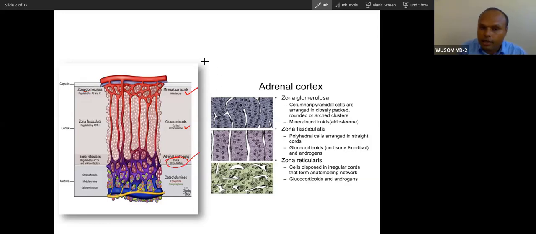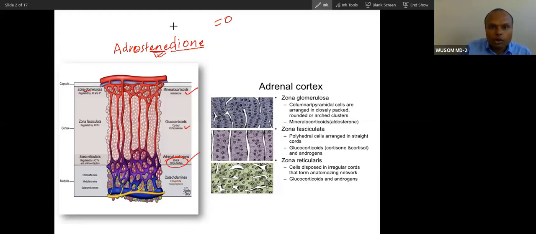What are the androgens that are secreted from this adrenal gland? Do you know? These are androstenedione. The name itself suggests it has two oxo groups. The ene means one double bond is there, and the dione means two oxo groups. Androstenedione is an androgen, and it has an androgen effect.